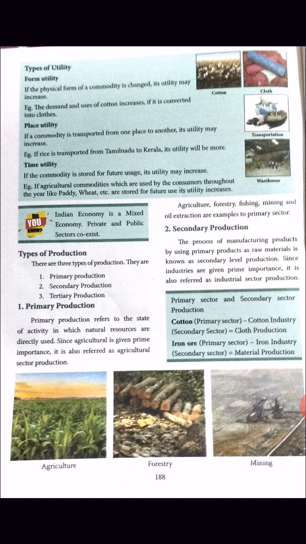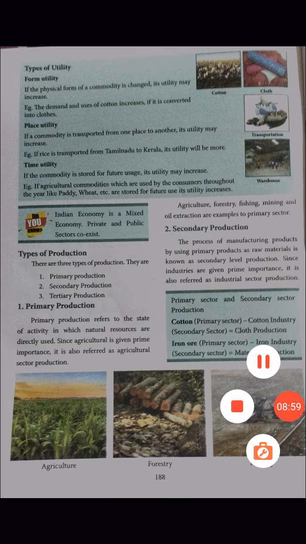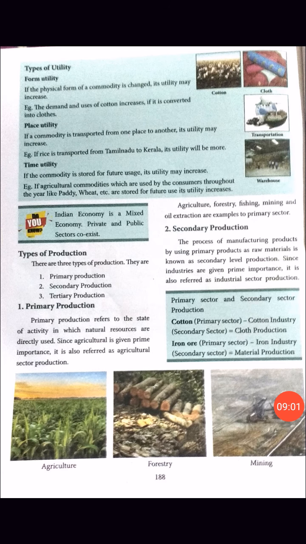Okay. After that, to get sugar, how do you get sugar? You are using sugar, eating sugar. How do you get it? We take sugar cane into the sugar factories and, by using machines, we produce sugar. Yes or no? So this is secondary production. So sugar is called secondary production.